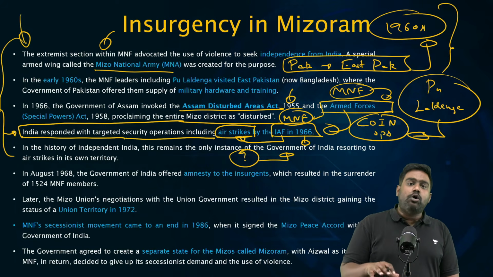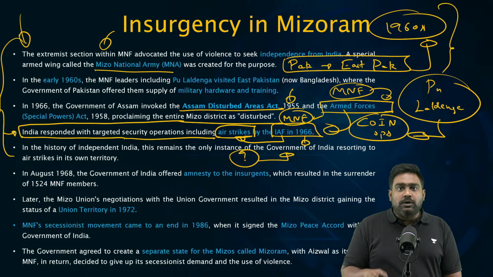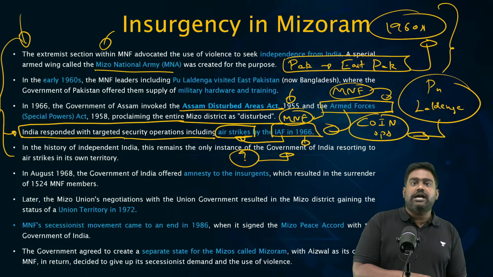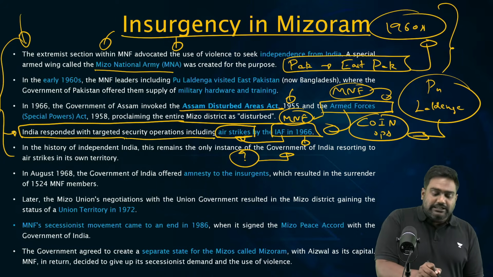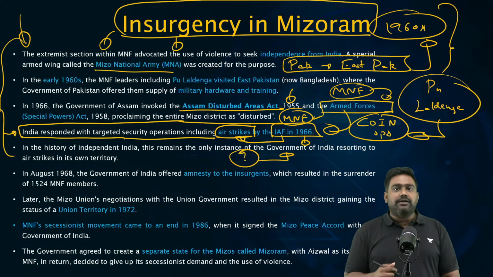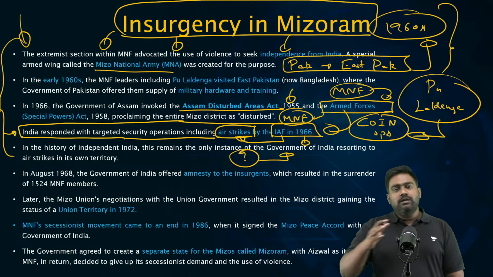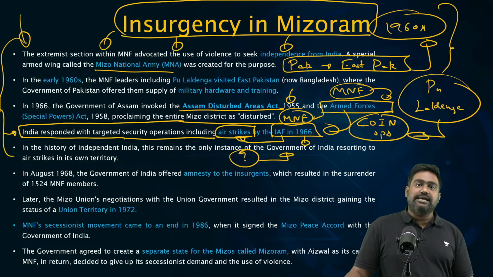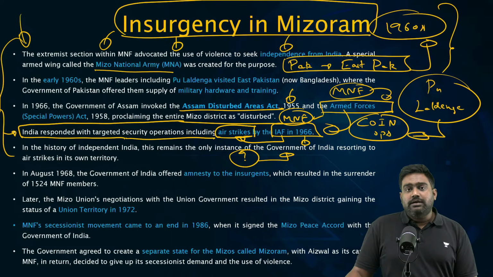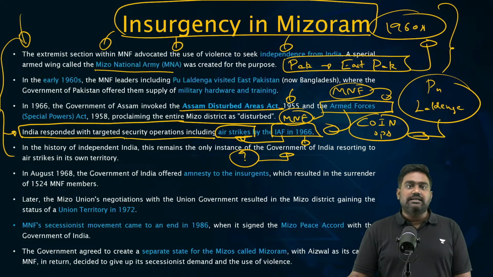That's because these are border states, unlike Naxal-affected areas. This is where cross-border support is present from Pakistan, from China. So, given the grave, serious security threat to our integrity, the cross-border support, in special circumstances, India has used armed forces against insurgencies, against its own people. But a conscious choice has been made not to use armed forces against Naxalism.